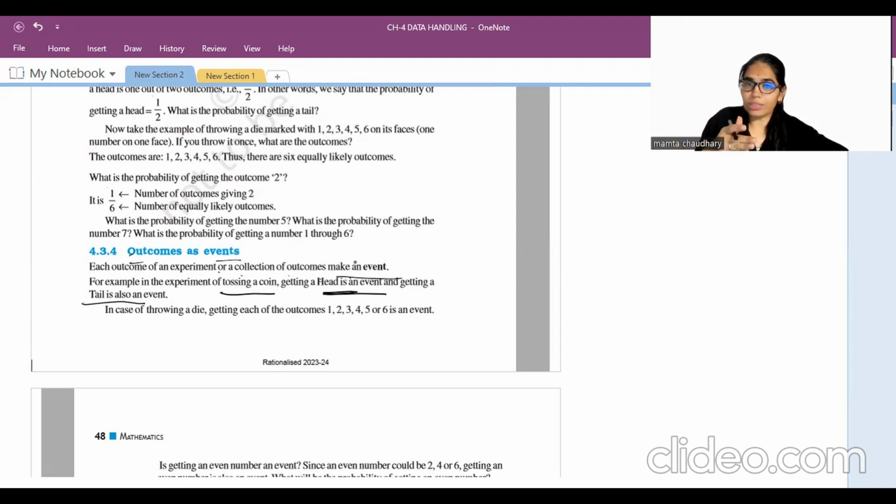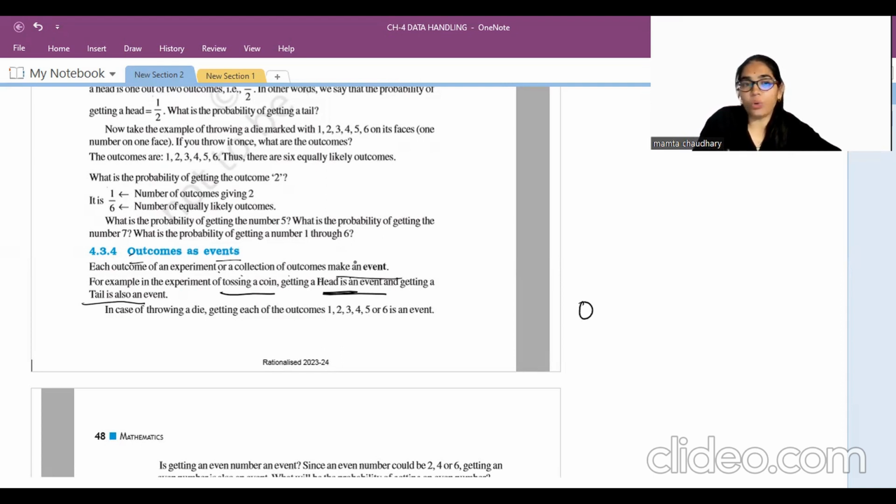The events can be getting head or getting tail, depending upon our desired result. If I ask what is the probability of getting head, then that is the event. If I ask what is the probability of getting tail, then that is an event. So whatever the required result is, it is called the event.